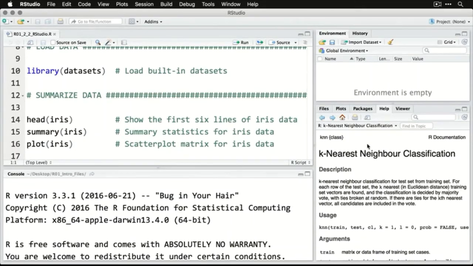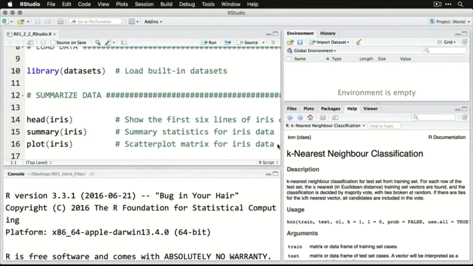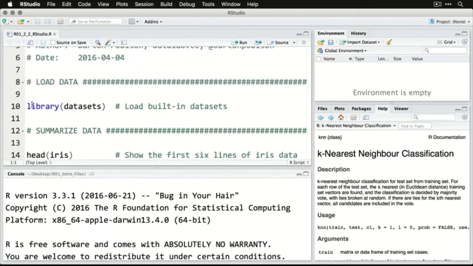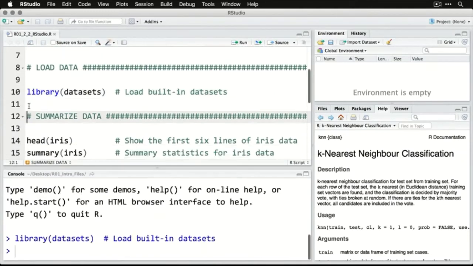Now you have the option of rearranging things and changing what's there as much as you want. RStudio is a flexible environment, and you can resize things by simply dragging the divider between the areas. So let me show you a quick example using the exact same code that I did in my previous example so you can see how it works in RStudio as opposed to the regular R app that we used the first time. First, I'm going to load some data. That's by using the datasets package. I'm going to do a Command or Control and Enter to load that one.